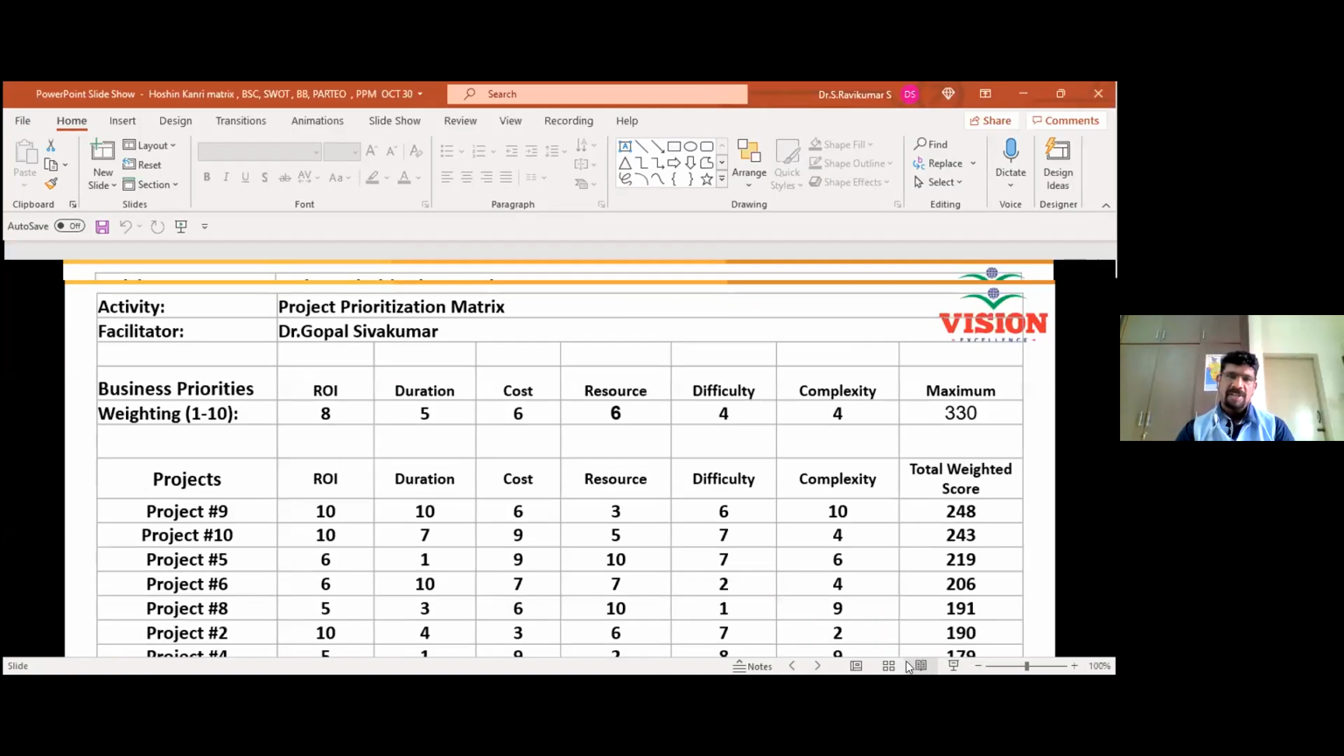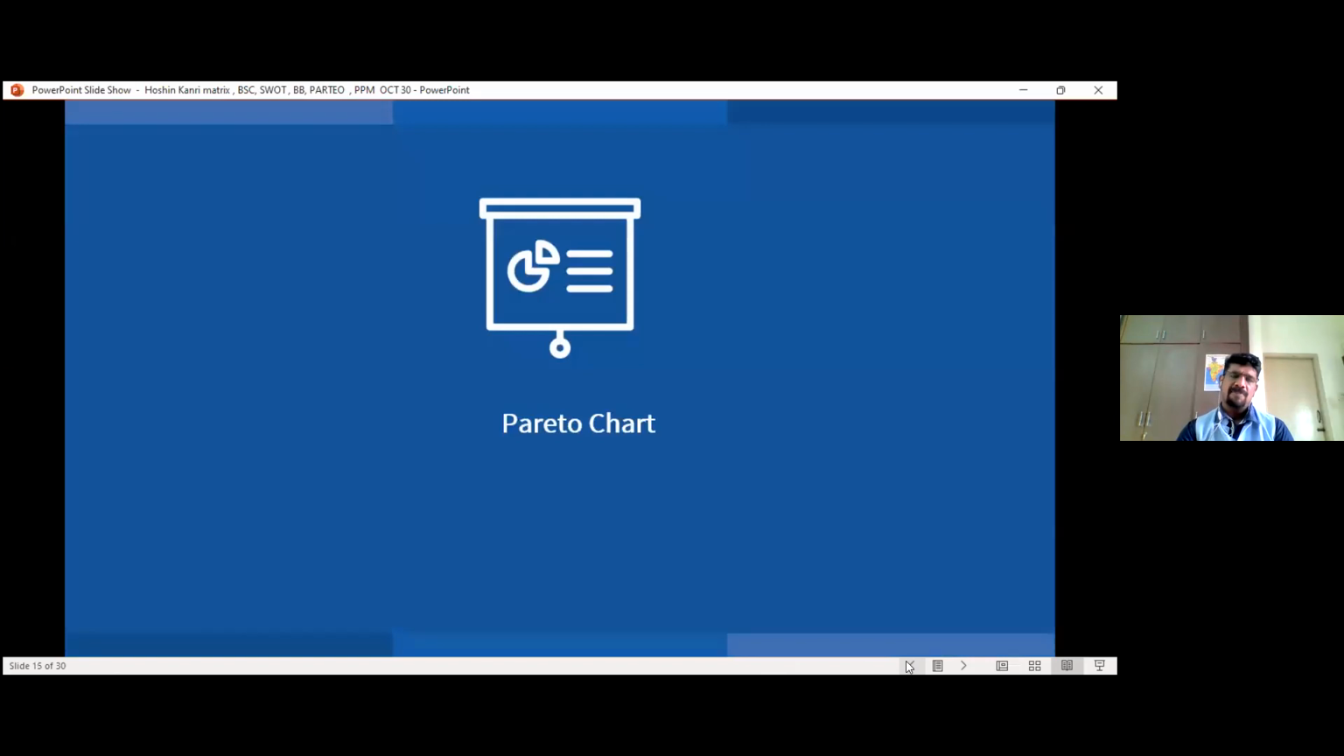Okay, so after coming to the selection of projects, we want to finalize certain important problems which are creating a lot of loss. So now we have channelized up to certain projects. So we want to select the problems which are creating more loss. Okay, for that Pareto will be another interesting tool.